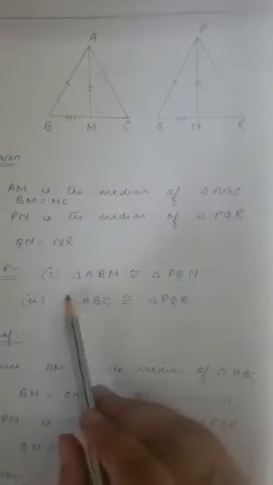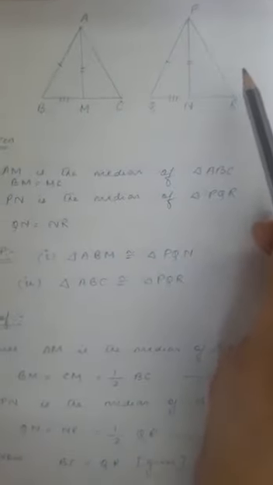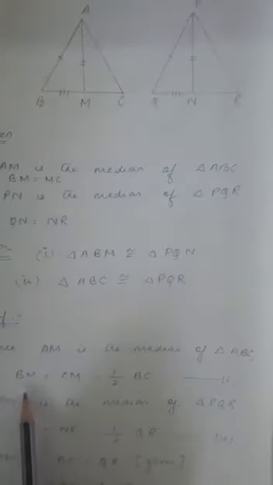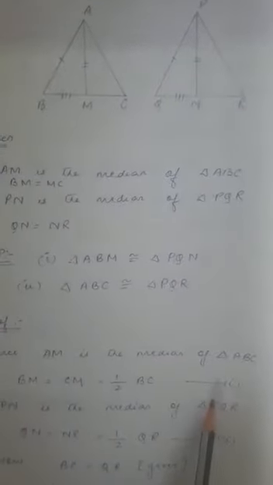Right. So what is required to prove here is triangle ABM is congruent to triangle PQN, and the whole triangle ABC is congruent to triangle PQR. We need to prove these two things. So first see here, AM is the median of triangle ABC. That means BM is equal to MC, which is equal to half of BC. That means the total line BC is divided into two equal halves. So I am writing here BM is equal to CM is equal to half of BC. Put this one as equation number 1.